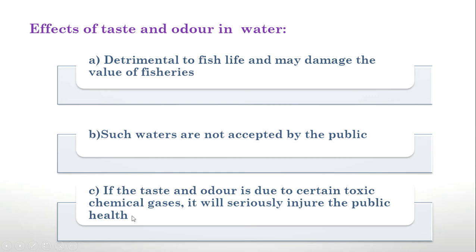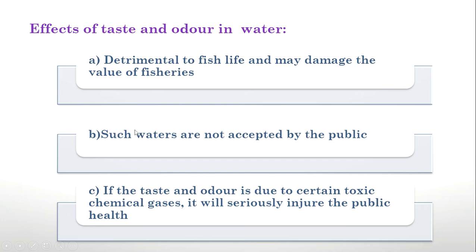Other than health issues, taste and odor has some other problems. It is detrimental to fish life. You all know fishes are aquatic animals which survive in water. When the water has some disagreeable taste and odor, it will detrimentally affect fish life.